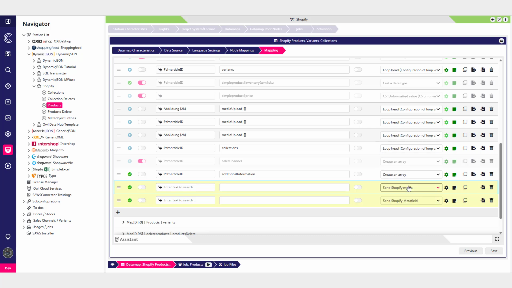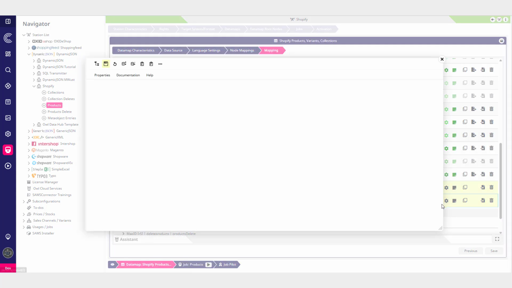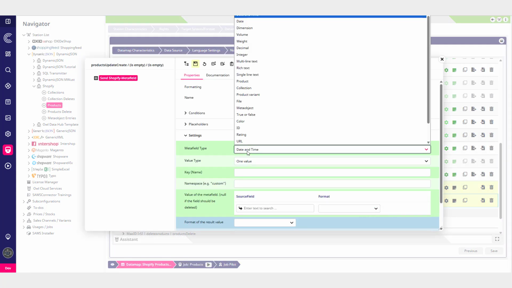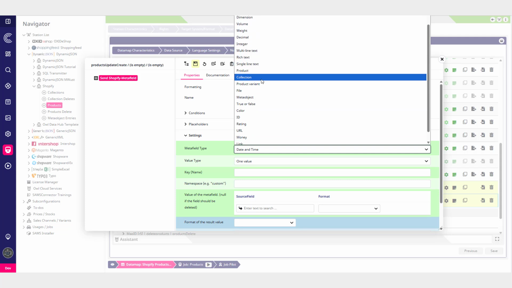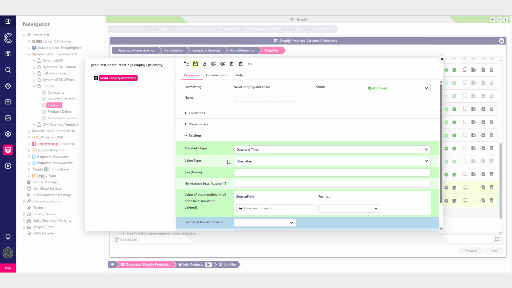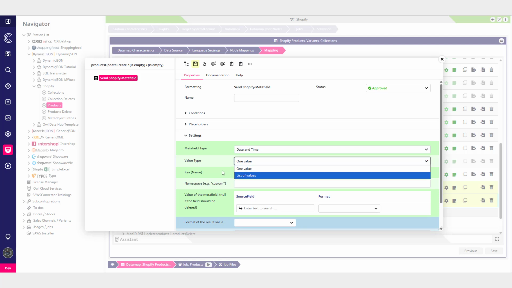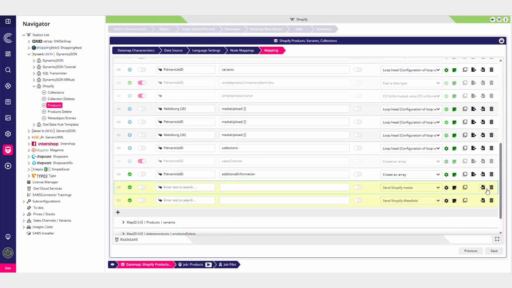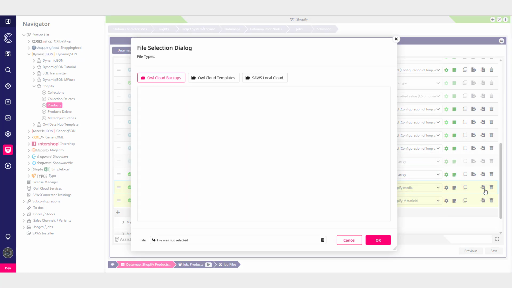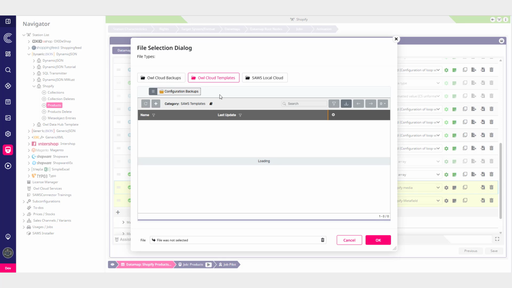The meta field format, designed to populate or clear Shopify item meta fields. Given the complexity of Shopify's meta field structure, this format intelligently adapts the data structure to match the target field. Both formats include public templates to simplify configuration and speed up onboarding.